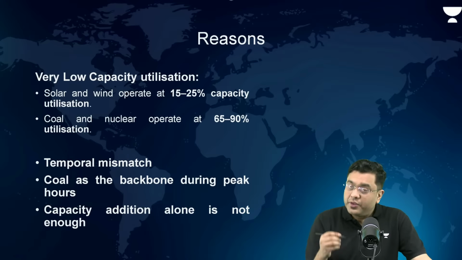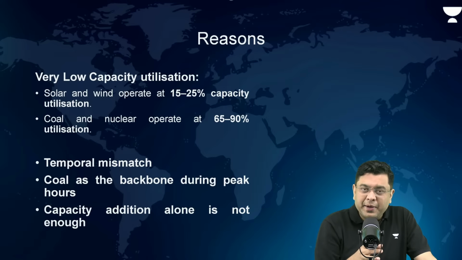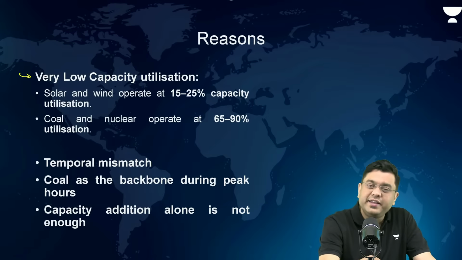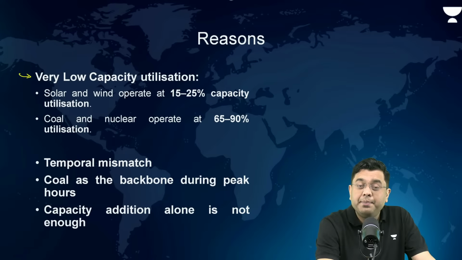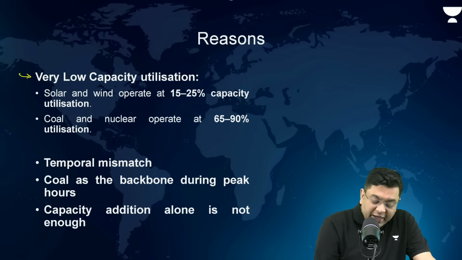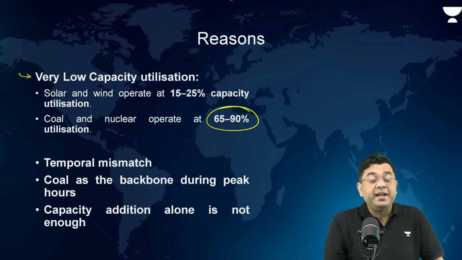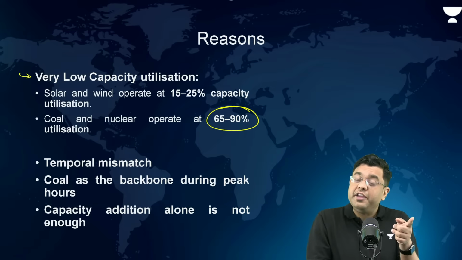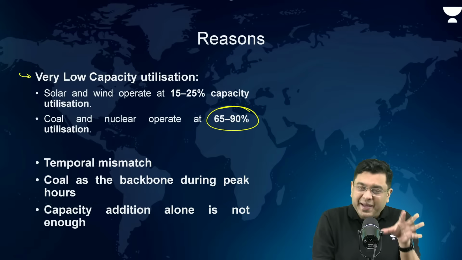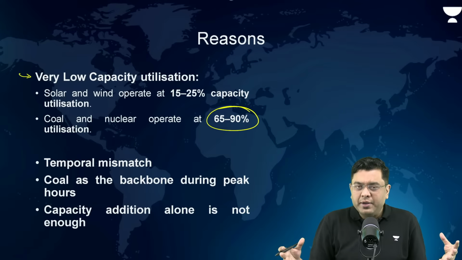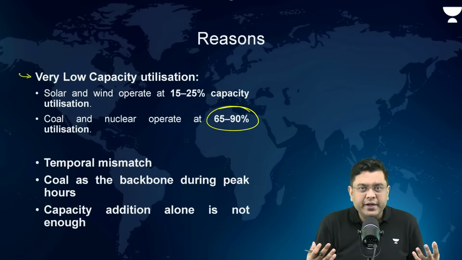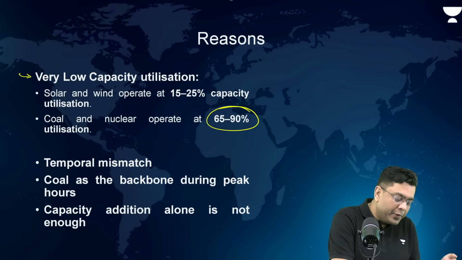Now, here are the reasons for that increased amount of emission despite a large installed capacity. Very low capacity utilization. The solar and the wind power operate at 15 to 20% of utilization, whereas coal and nuclear power operate at 65 to 90% of capacity utilization. And this is not talking about the efficiency. This is simply the capacity utilization: I have 200 megawatts, how much of it am I utilizing in order to produce the energy? Okay. Then there is a temporal mismatch.